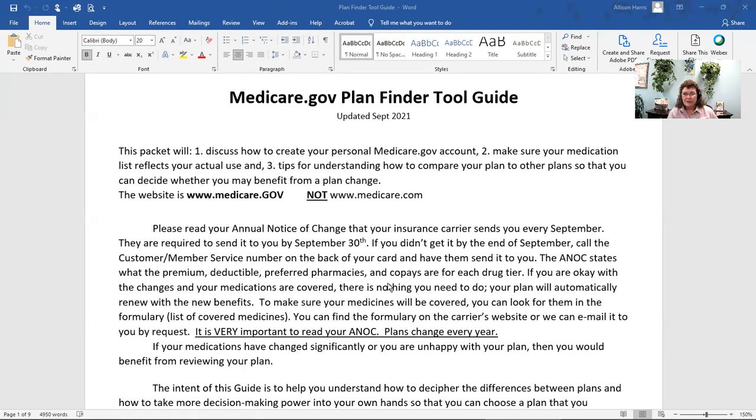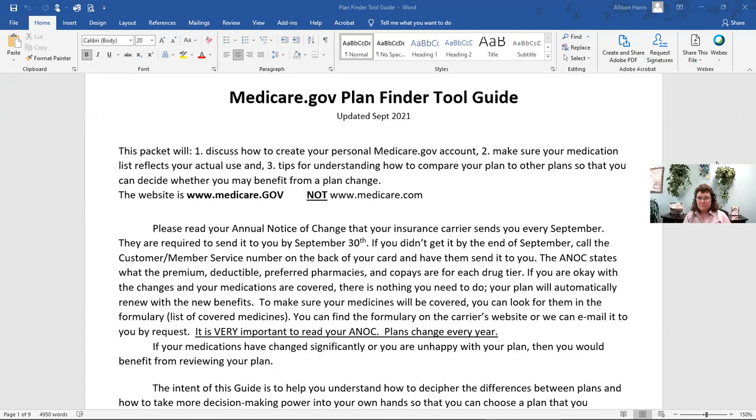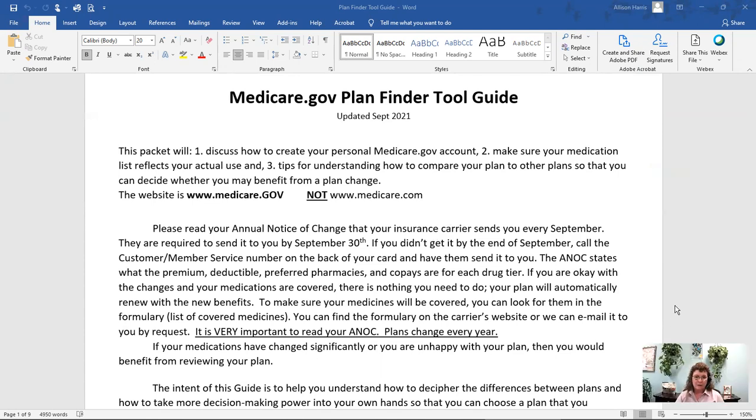And if you don't make any changes, then your plan will look exactly the way it does for next year. So read your annual notice of change. It's very important. If you don't get one, call your insurance company and have them send it to you.